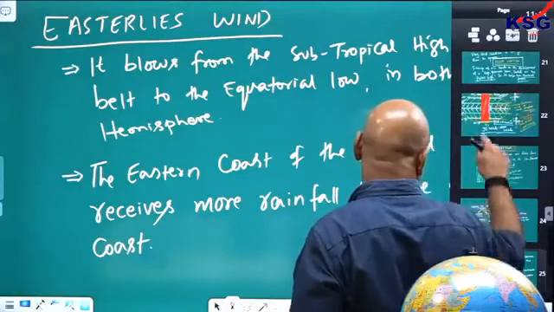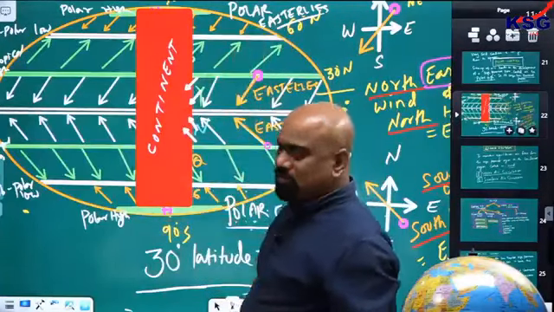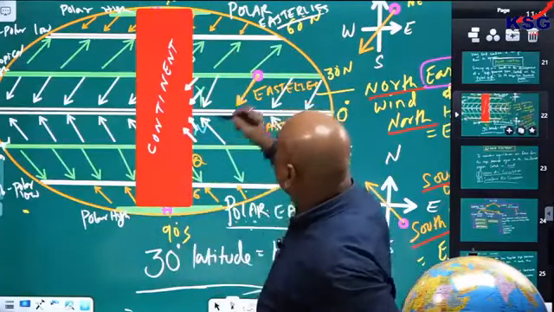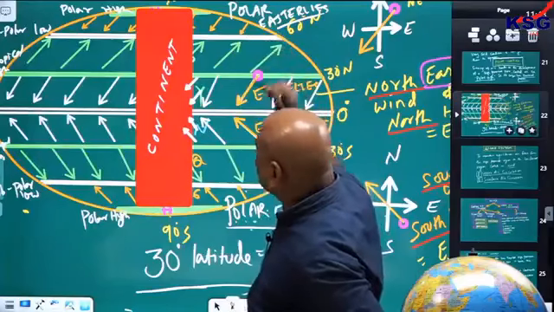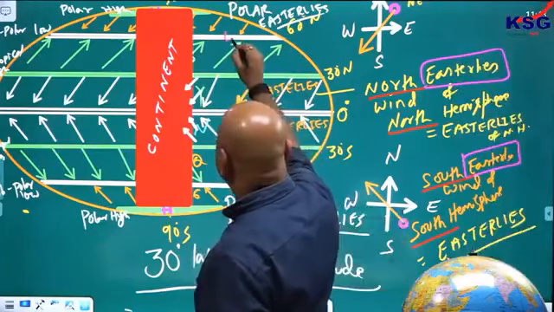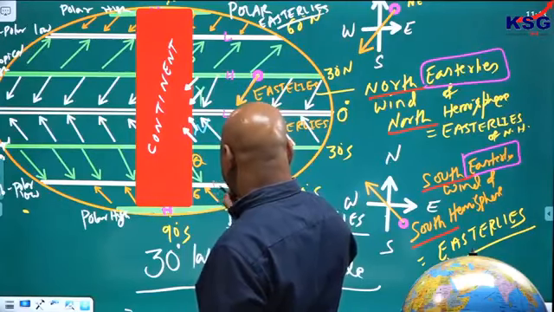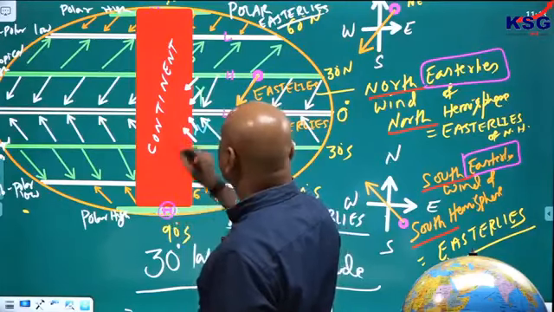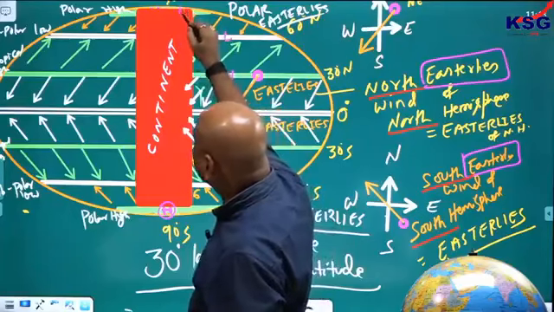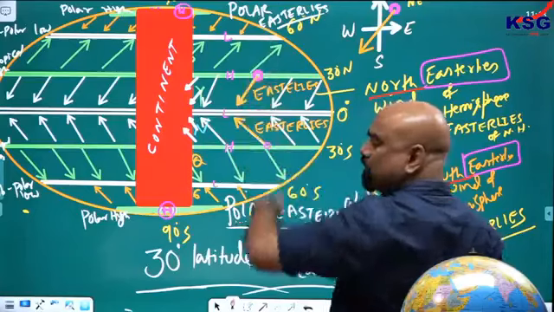नहीं समझ में आया क्या? Why towards right here? I told you from the high pressure. This is the low pressure here. याद है ना आपको? कल क्या किया आपने? This is low pressure. This is high pressure. Here also this is also high pressure. High low like this. High to low pressure wind will blow.